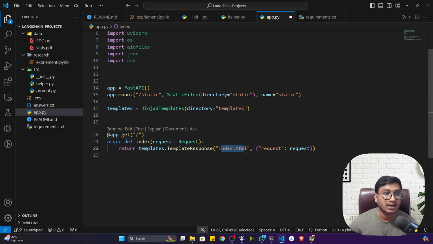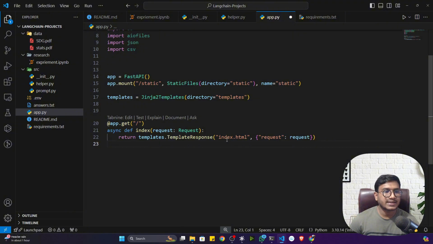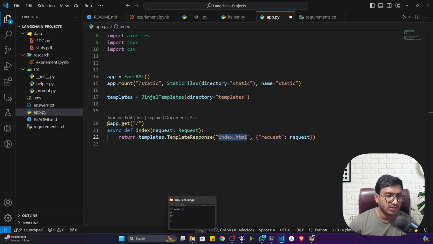Inside that you have to create the index.html file. So inside the template folder you have to create an index.html file, because index.html would be your home page. Okay, that means the user interface. So you need some HTML code. Let me show you. I already created it.